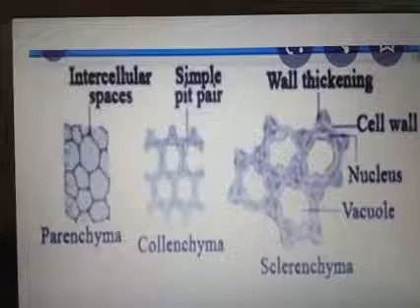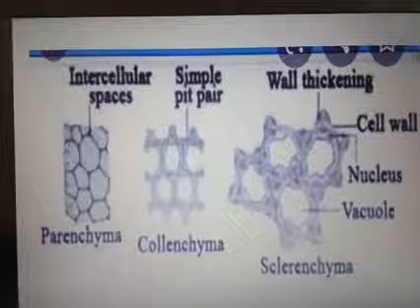Okay. Next we are discussing sclerenchyma. Sclerenchyma are two types.